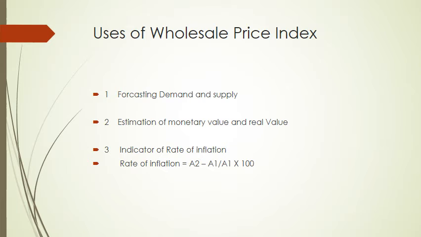These are used for forecasting, number one, demand and supply situation in the economy. An increase in wholesale price index is an indicator of excess demand. It is a situation in which demand is greater than supply. On the other hand, a decrease in wholesale price index means deficient demand. It is a situation in which demand is less than supply.